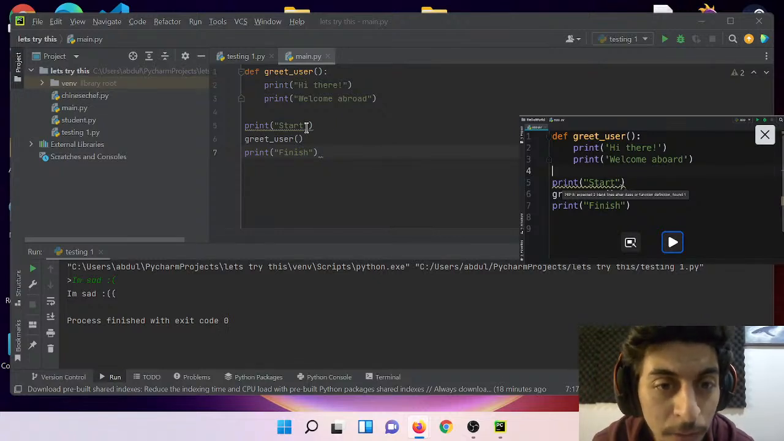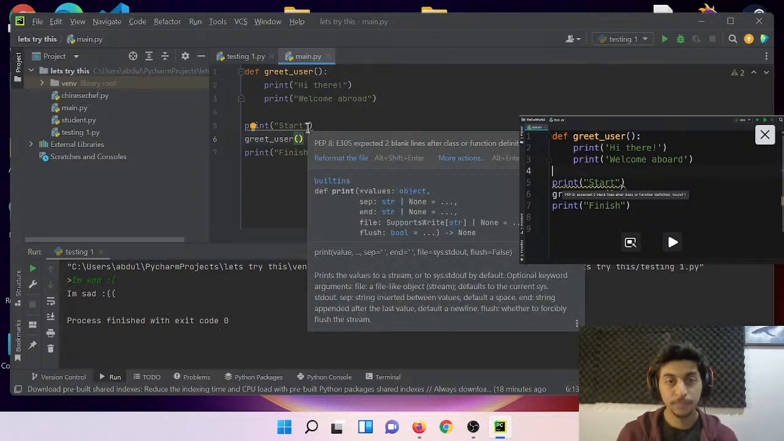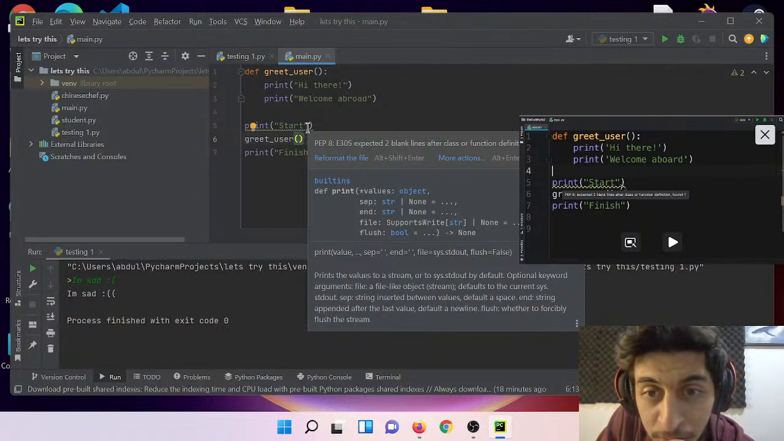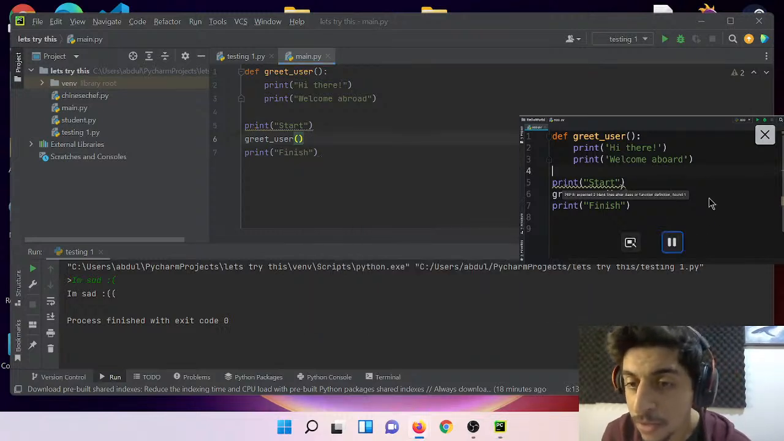What are you talking about? Two blank lines after class or function. I don't understand. Formatting our code.